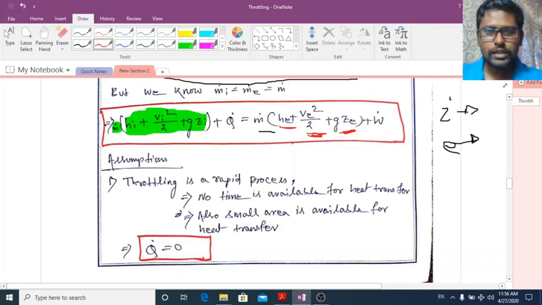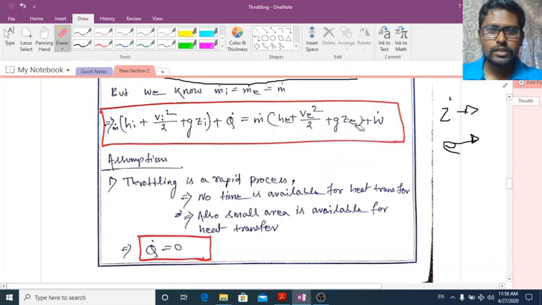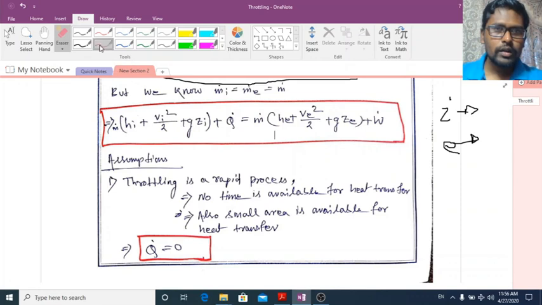All the suffix E is related to exit from the control volume. If I multiply with m dot, it will give the total energy, because the bracketed terms are calculated based on the energy per unit mass. This is called the steady flow energy equation.